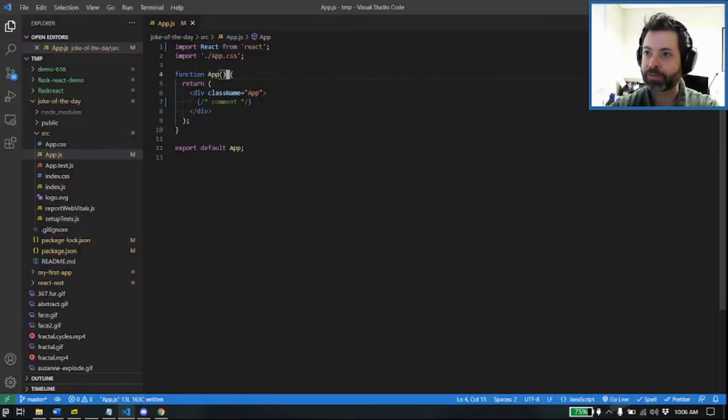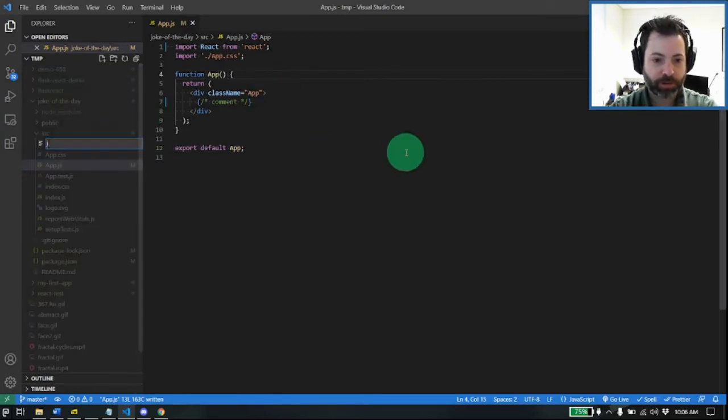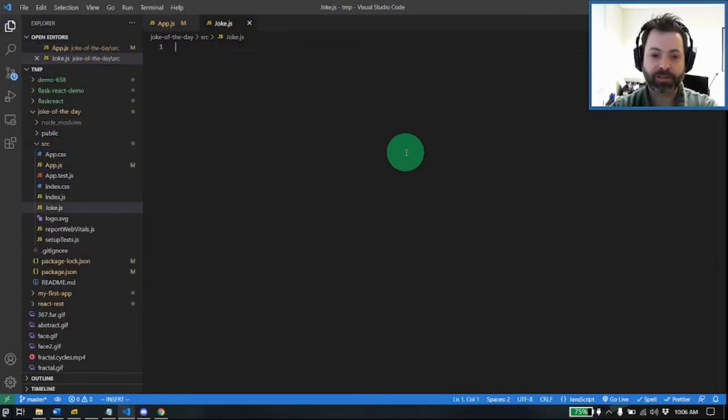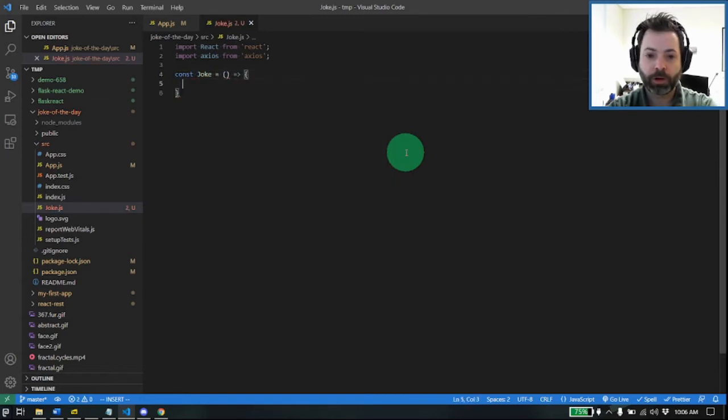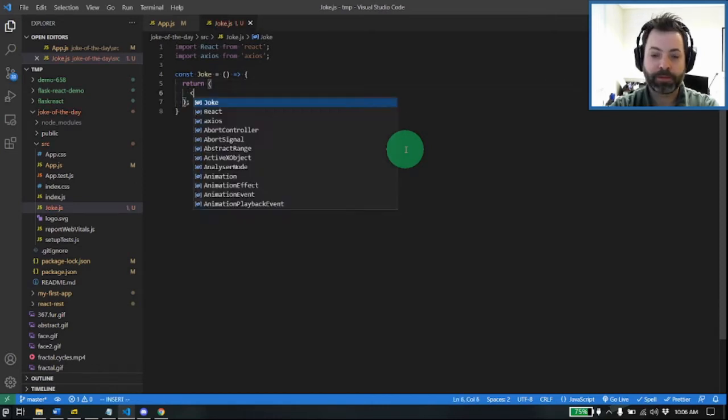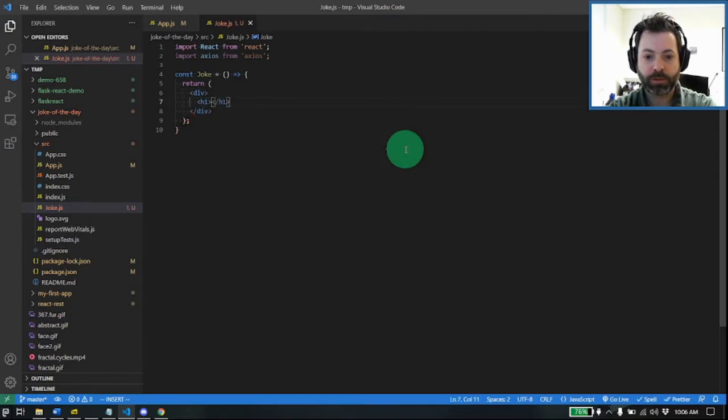Okay, first and foremost now, let's go ahead and create our joke. So I'm going to create joke.js. And this is also going to import React from React. We're also going to import Axios from Axios, because again, that's just how we reference them. And now let's define our component here. We're going to do this as an arrow function. So const joke equals arrow and return a div, h1, joke of the day. All right, and then we need to export it.